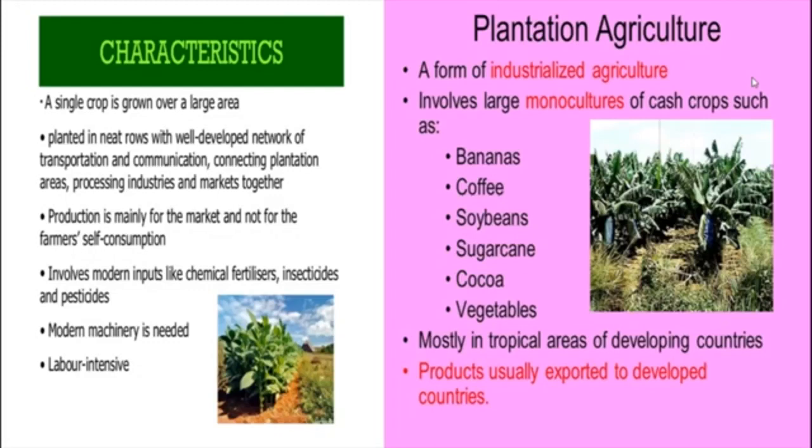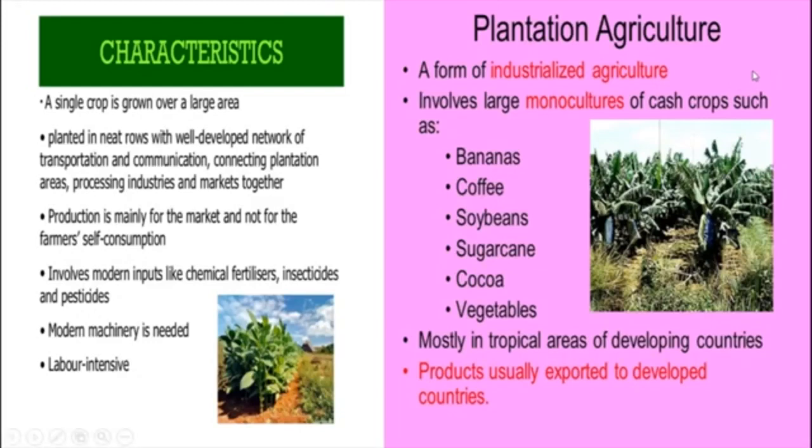For example, what are the plantation agriculture's crops? Bananas, coffee, soya beans, sugarcane, vegetables, rubber, tea, coffee. Everything will come under plantation agriculture. Here, mostly tropical areas are used for plantation agriculture, and products are usually exported to developed countries. So through this, India gets foreign exchange.